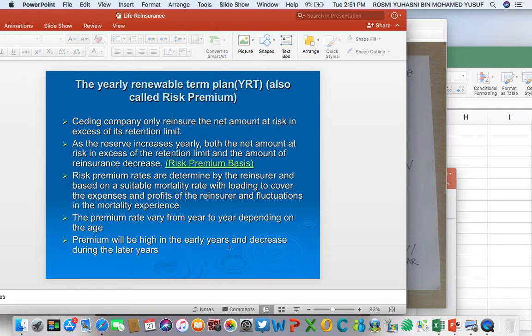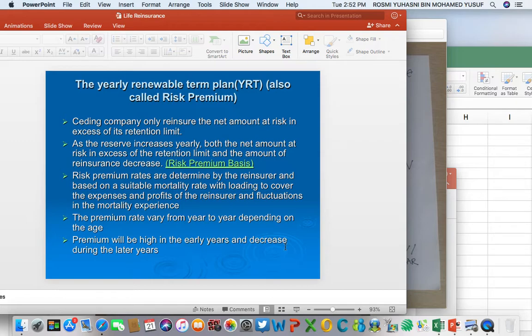Premium will be high in the early years and will keep on decreasing during the later years. So premium for the early years of the treaty charged by the reinsurer to the insurer is quite high, but in later years, this premium will keep on reducing. Why the premium will keep on reducing? Because the amount of reinsured is becoming smaller and smaller.